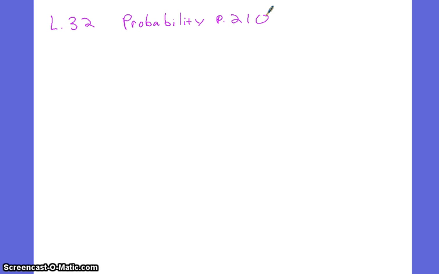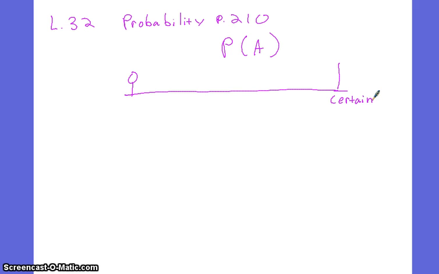So it's the likelihood that something's going to occur. To represent the probability of an event, we can use some notation. We'll call it event A. The probability of event A ranges from impossible all the way to 1, which is certain, it's going to happen. We could do 1/2 where you've got that 50-50 shot. Anything below that is unlikely to happen, and anything north of 1/2 is likely to happen.